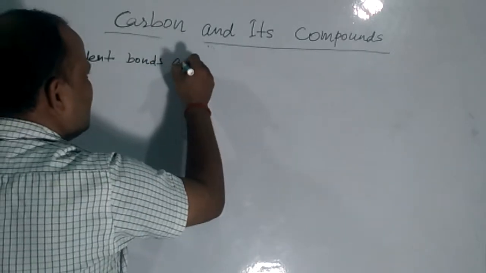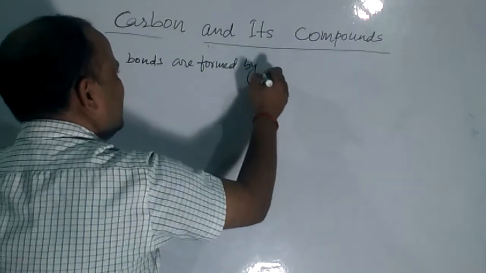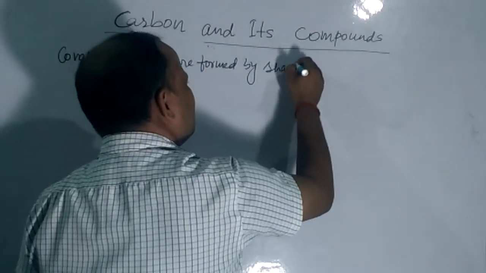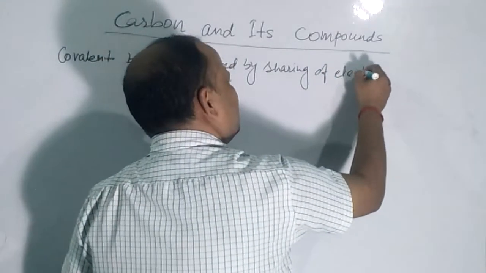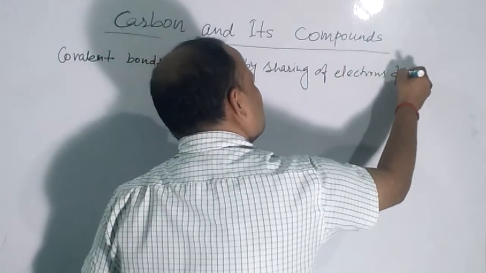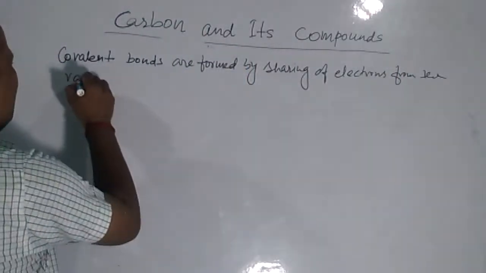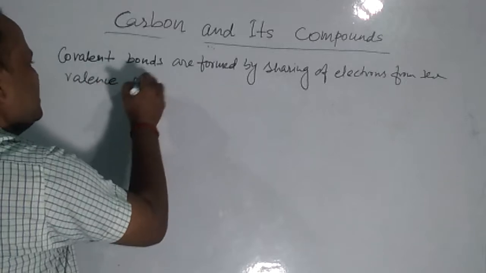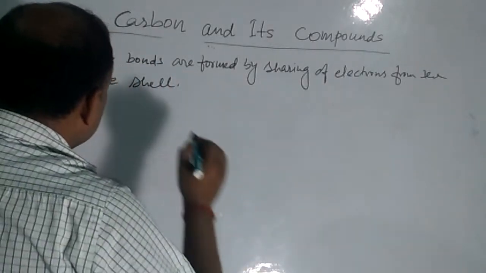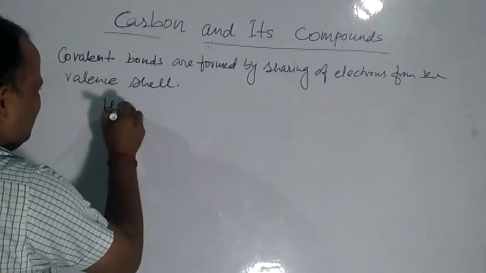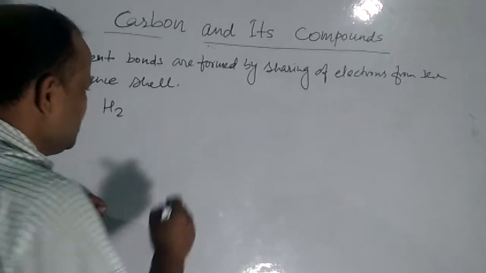Covalent bonds are formed by sharing of electrons from the valence shell. Now, H2, this is a molecule of hydrogen.